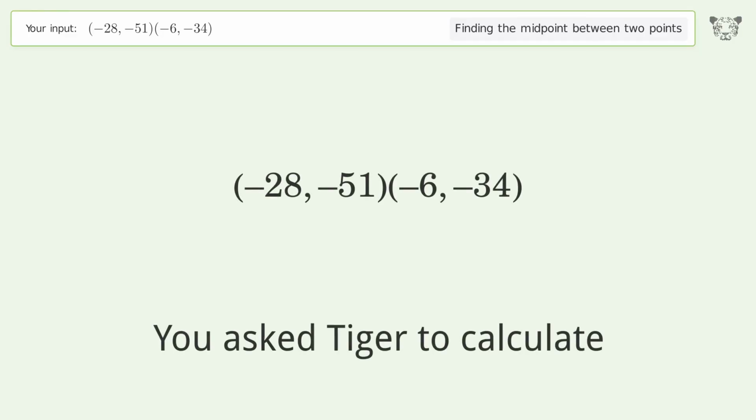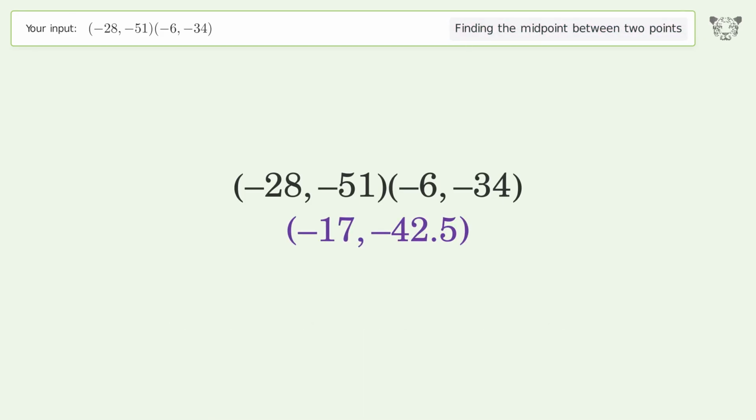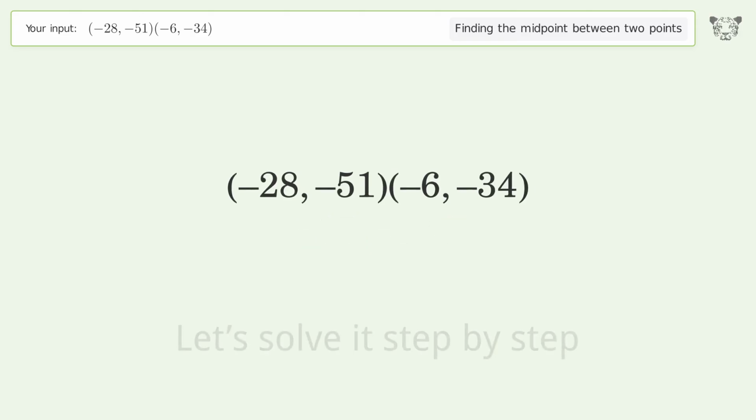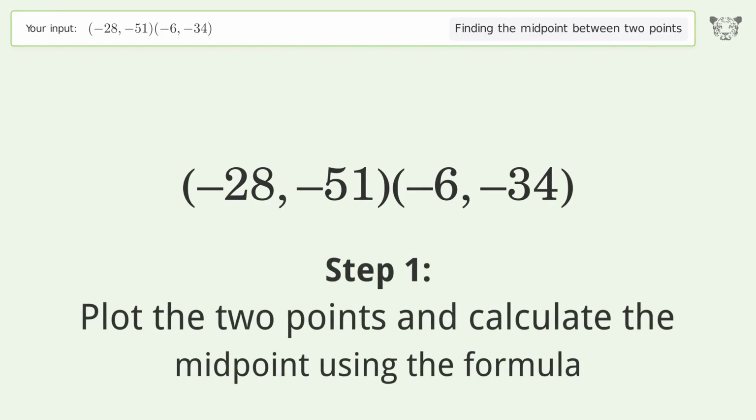You ask Tiger to calculate. This deals with finding the midpoint between 2 points. The midpoint between the 2 points is -17, -42.5. Let's solve it step by step. Plot the 2 points and calculate the midpoint using the formula.